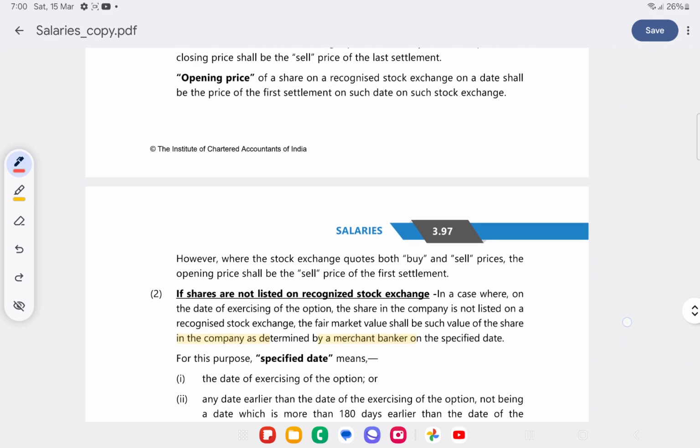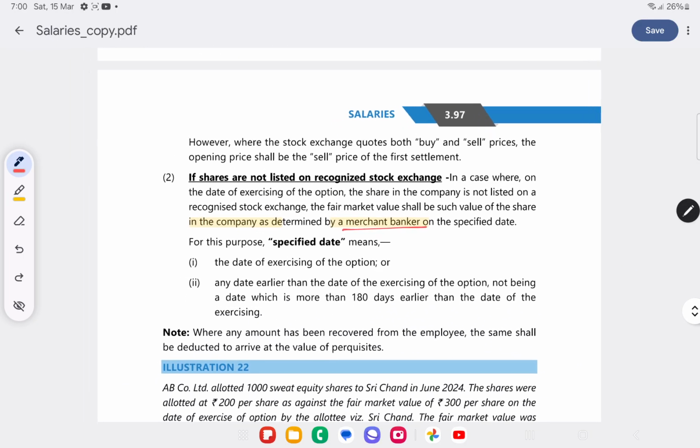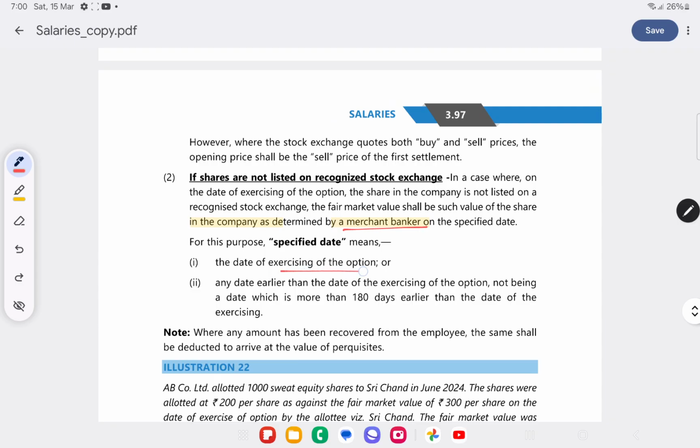If shares are not listed on an RSE, the value will be determined by a merchant banker on the specified date. Specified date will be the date of exercising of option or a date earlier than that, not being a date which is more than 180 days earlier than the date of exercising. That is, it could be the exercising date or any date earlier than that date, but should not be more than 180 days. What amount is recovered from the employee, that amount should be deducted from the FMV. We will get the value of the perquisite.